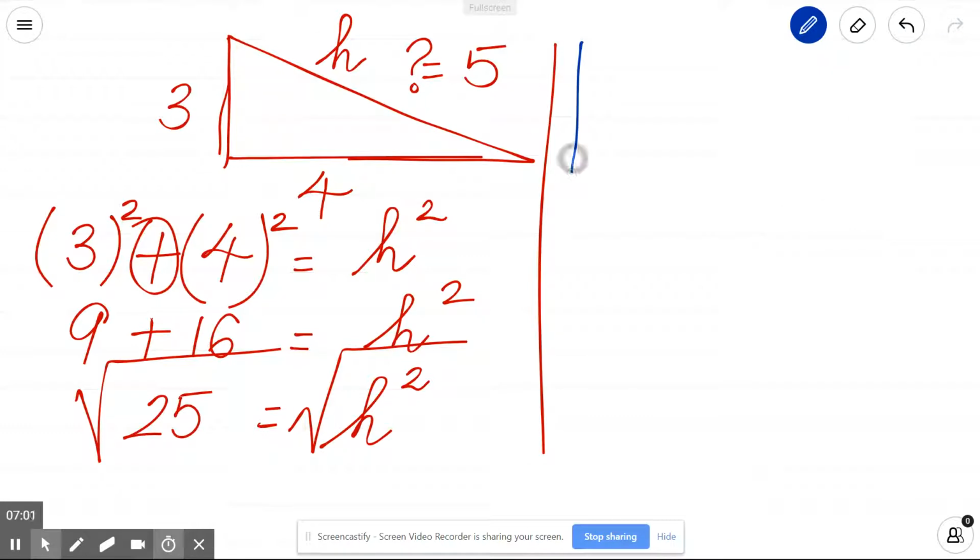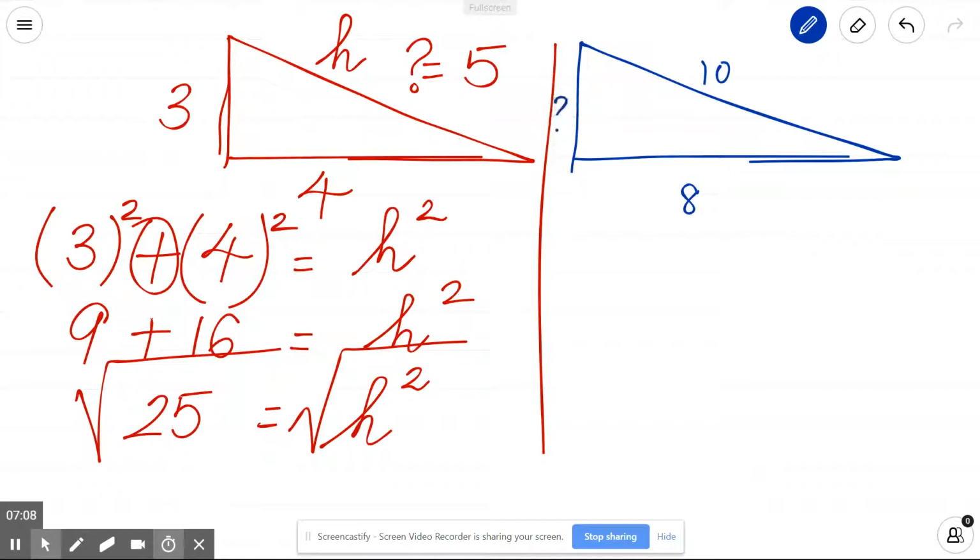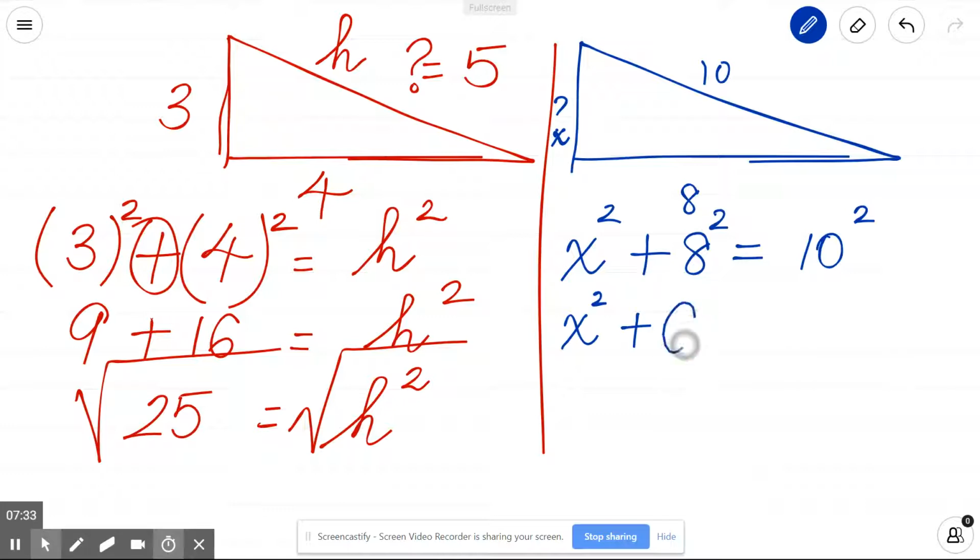But what if they give you the smaller side to calculate? Let us say they just give you 10 and 8, and you have to calculate this one. For questions like that, your work will be set up like this. This is x. We do not know what x is, so I've taken this as x. According to Pythagoras theorem, x squared plus 8 squared, the other side squared, equals 10 squared. Here, students, because the hypotenuse is given to us, we will be subtracting. 8 squared is 64 and 10 squared is 100.